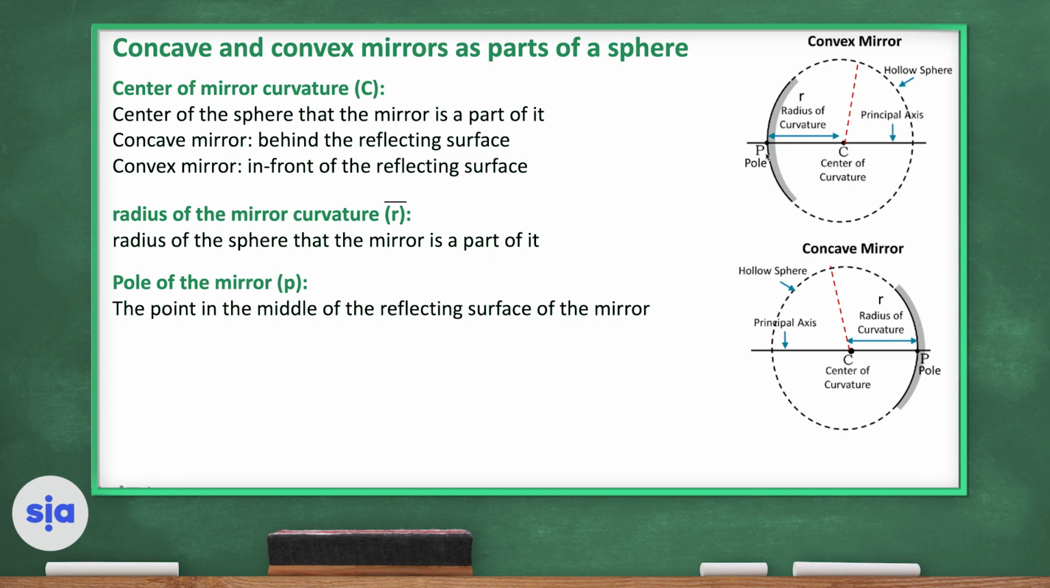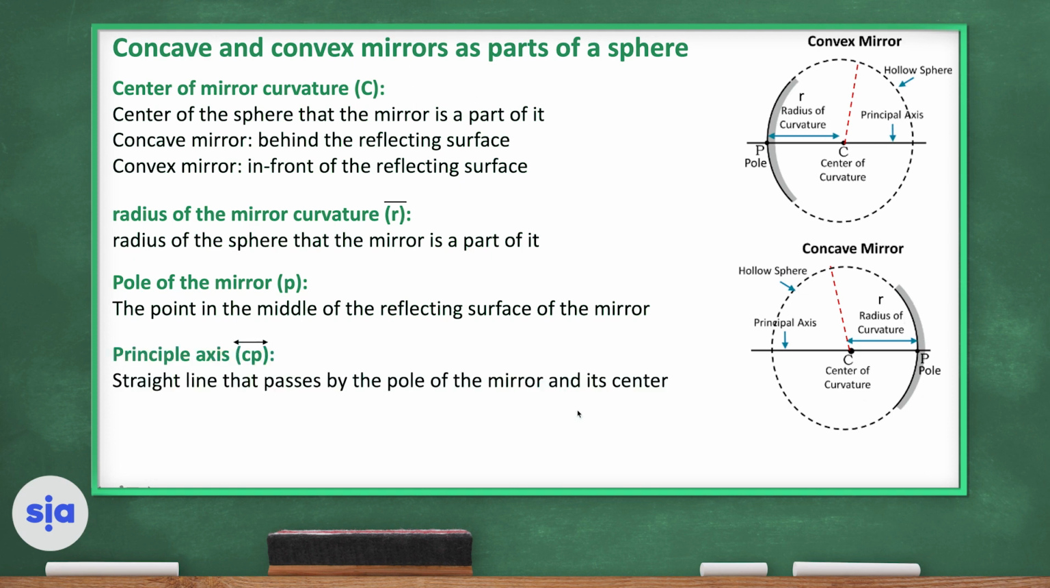The pole of the mirror, which is the P, is a point in the middle of the reflecting surface of the mirror. Whatever the reflecting surface is, the point in the middle of this reflecting surface is called the pole. So this is the pole of the convex mirror, and this is the pole of the concave mirror. While the principal axis, or the CP, is the straight line that passes by the pole and the center of curvature of the sphere. Again, this is the principal axis.